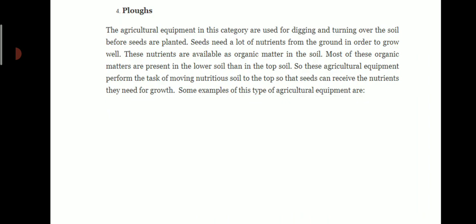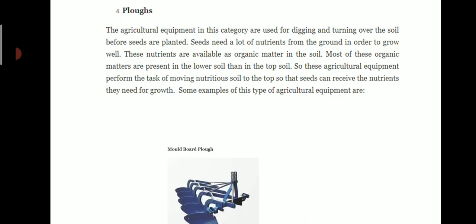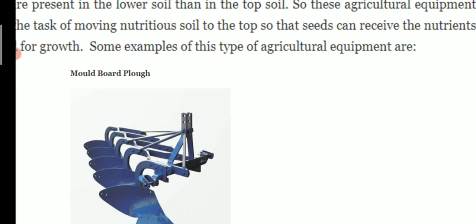So, these agricultural equipment perform the task of moving nutritious soil to the top so that seeds can receive the nutrients they need for growth. So, this is the main important work performed by ploughs. What is that? The task of moving nutrient soil to the top so that seeds can receive the nutrients they need to grow. Some examples of this type of agricultural equipment, you can see here, are